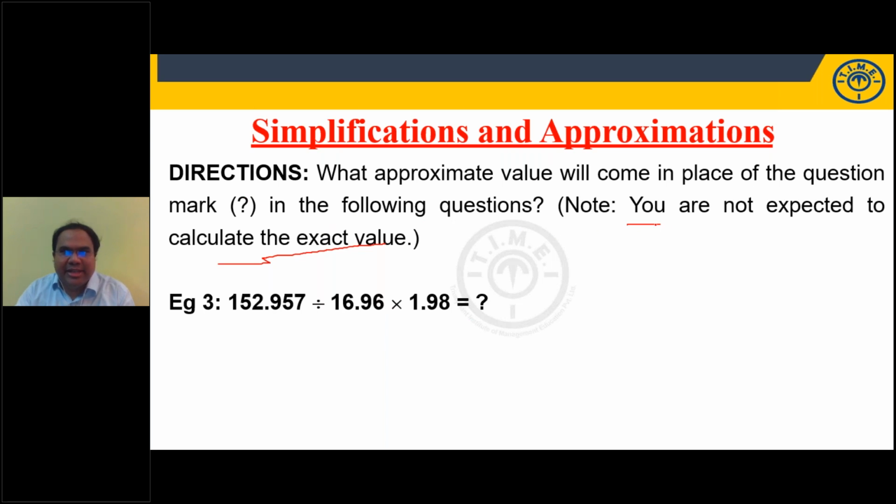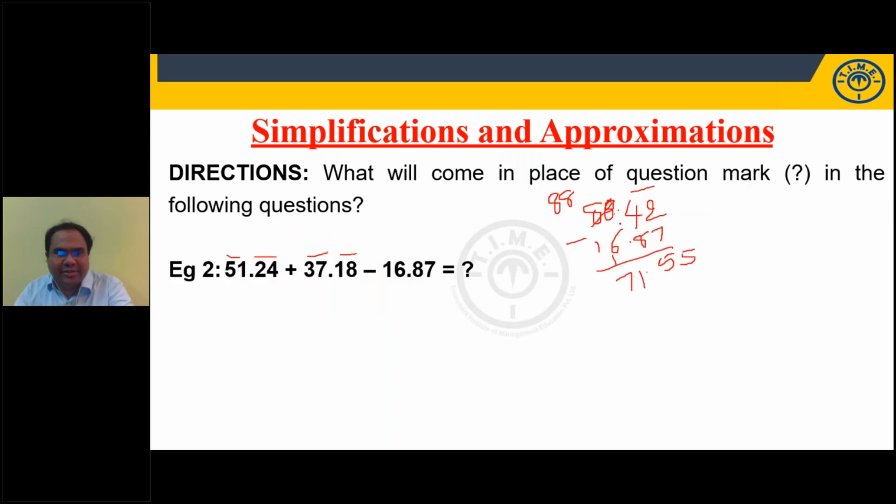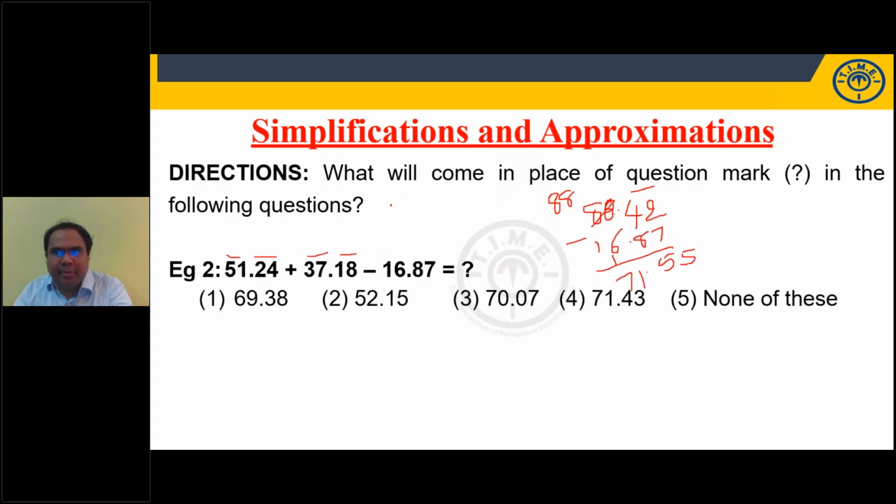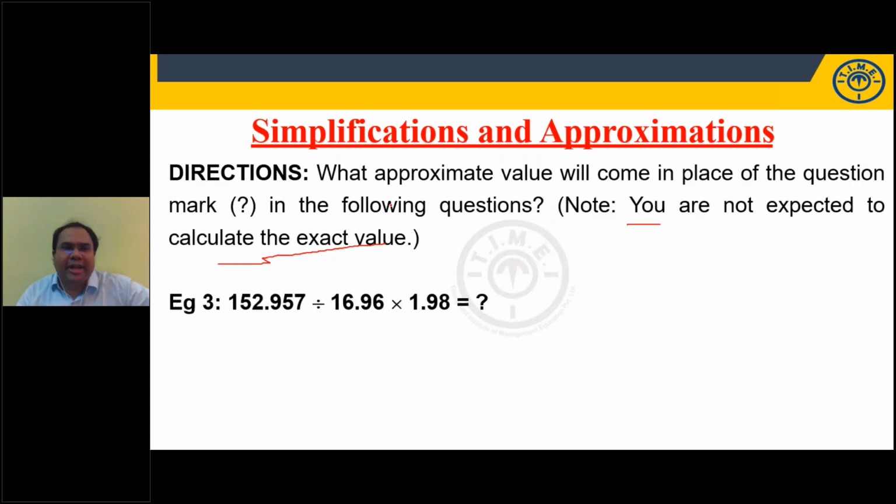In an approximation question, it will say so. In simplification, you have to find out the exact value, that's why we got 308.5. You will not say approximately, right? But this is an approximation question. You need not take the exact value and solve. You can approximate it. Try this. 152.957 can be taken as 153. Right? Nobody is answering. Divided by 16.96 is 17, into 1.98 is approximately 2.